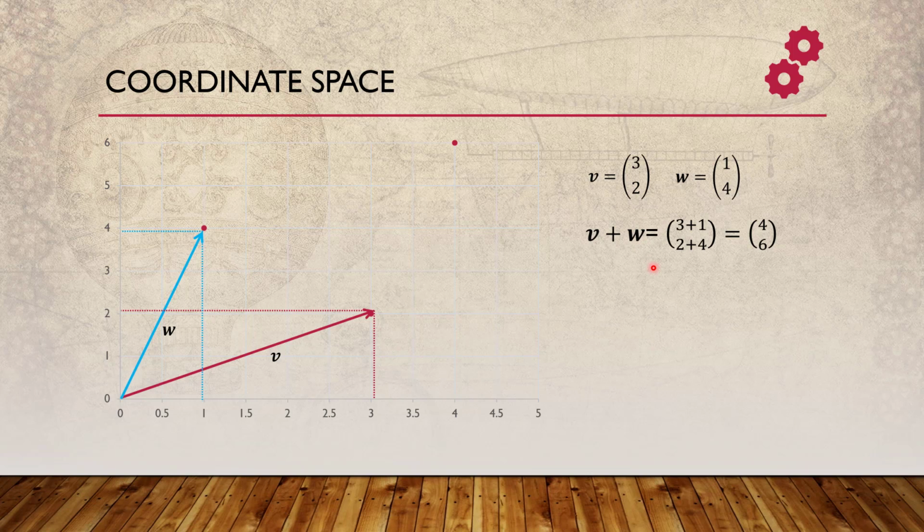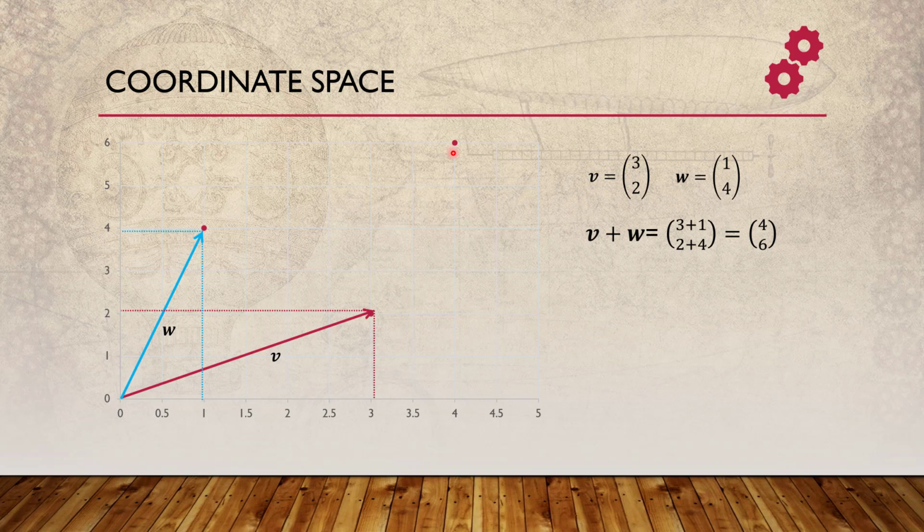Let us think about it. But before we do that, we already applied this rule where we were adding the corresponding elements. So we got 4, 6. Let us have this point here as well. So this is 4 and this is 6.